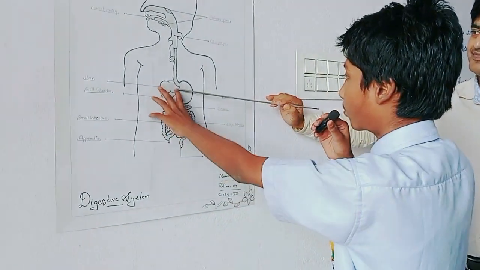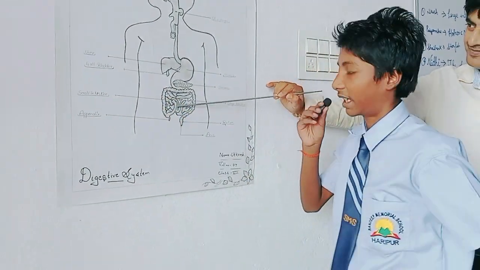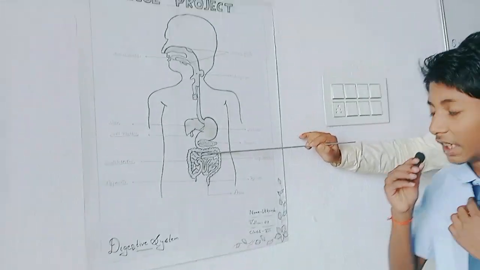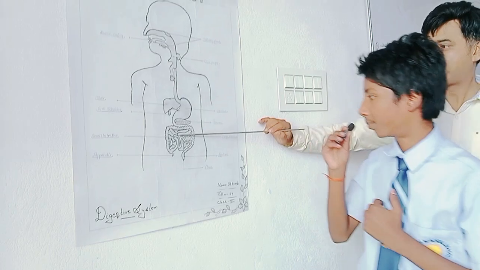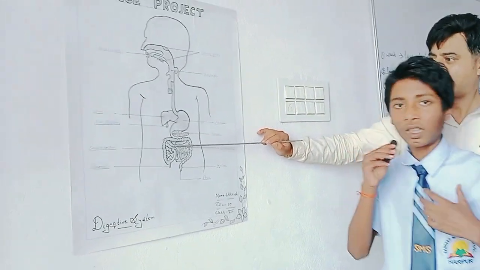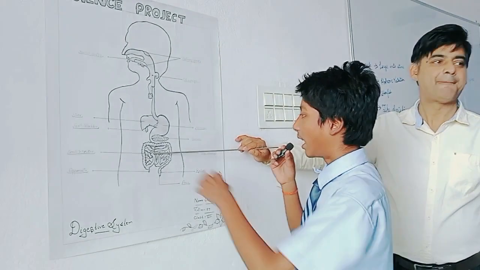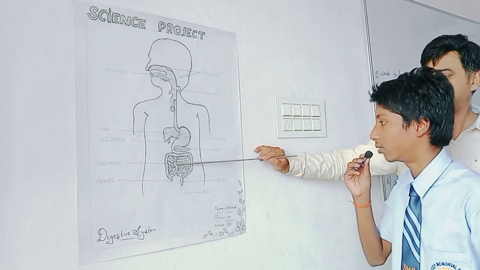And then our partially digested food goes to the small intestine. Here you can see the small intestine. Small intestine is a very important organ for digestion. The wall of the small intestine secretes a juice which is called intestinal juice. And here is the pancreas. Pancreas also releases a juice which is called pancreatic juice.